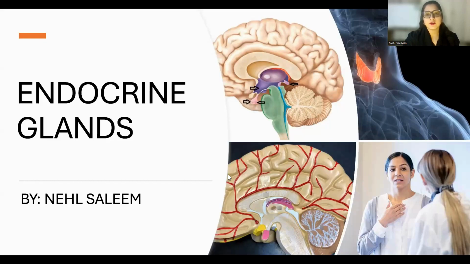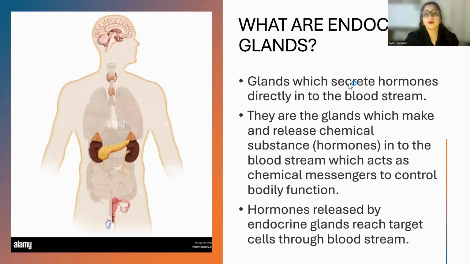Everyone, in today's lecture, we'll be discussing endocrine glands. So, what are endocrine glands? Endocrine glands are the glands which secrete hormones directly into the bloodstream. You guys know this thing very well that hormones are the chemical messengers.